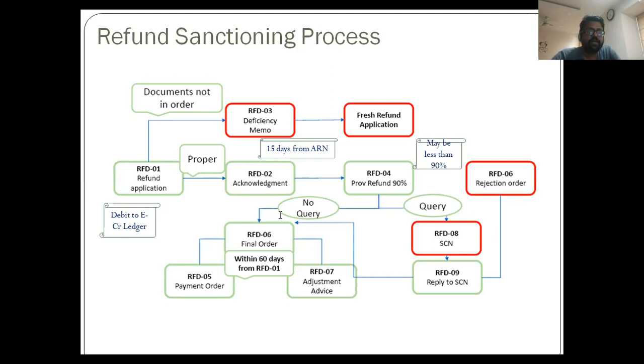There is a judgment in the case of Gian International versus Principal Commissioner of GST, 2020, Delhi High Court, wherein it has been declared that if the proper officer fails to issue, the application is deemed to be acknowledged. If the department fails to issue RFD 2 or RFD 3, then it cannot issue RFD 3 after 15 days. So after 15 days they cannot issue, but within 15 days, can they issue multiple times? The answer is yes.